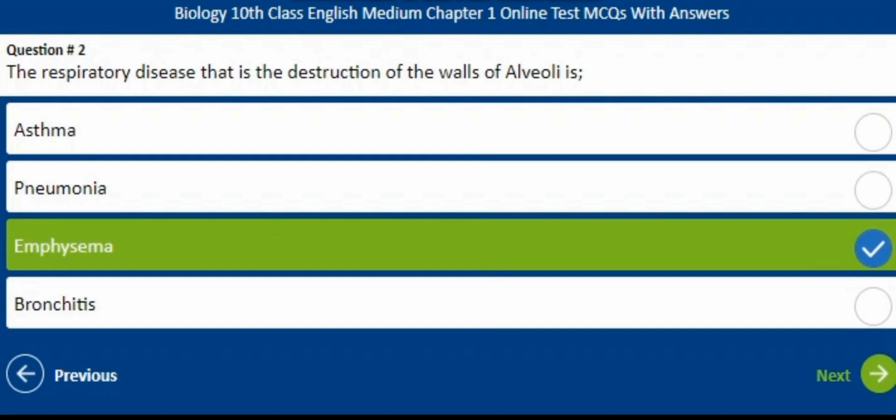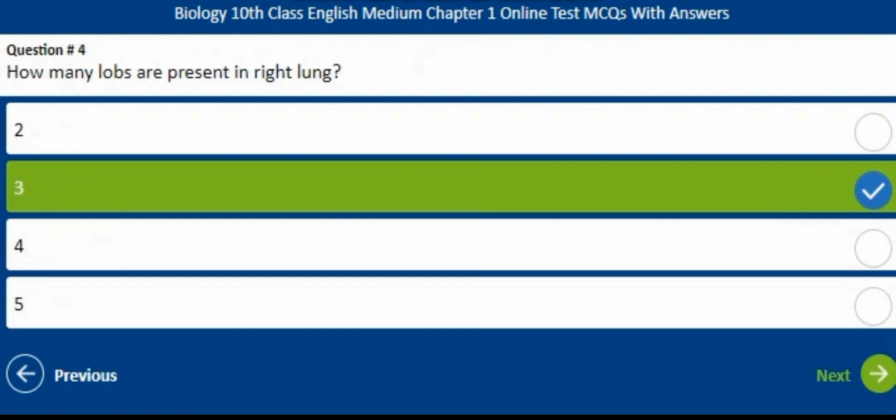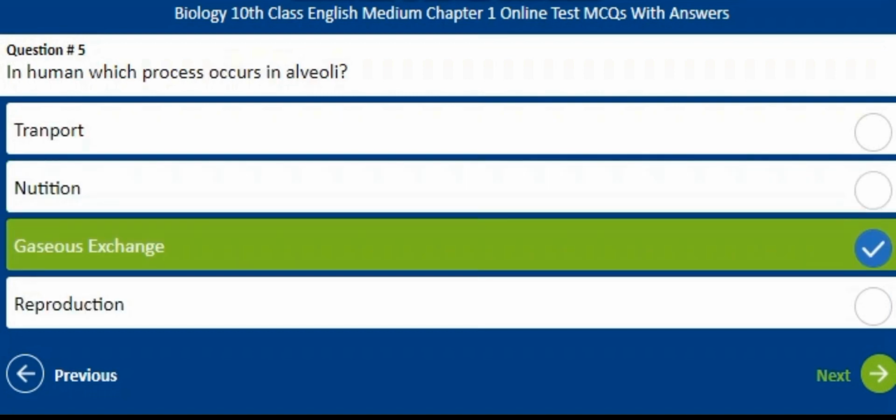The respiratory disease that is the destruction of the walls of alveoli is called dash. The correct answer is C, emphysema. The major cause of lung cancer is B, smoking. How many lobes are present in the right lung? The correct answer is B, 3 lobes. In humans, which process occurs in alveoli? The correct answer is C, gaseous exchange occurs in alveoli.